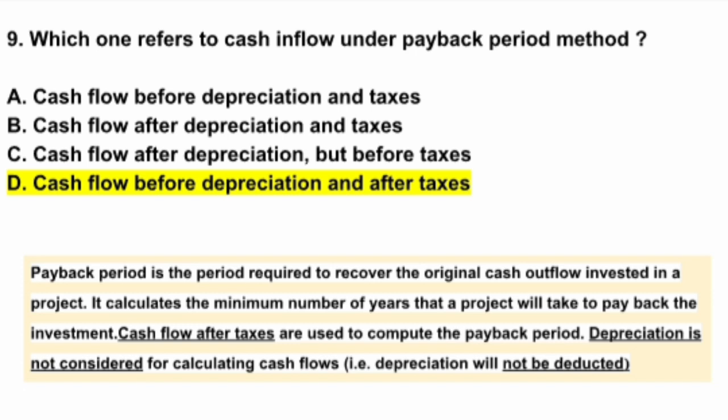In the given options, only two options state cash flow after taxes, that is options B and D. So all other options are eliminated at this point. And we also need to look at the depreciation fact. Depreciation is not considered for calculating cash flows, so depreciation will not be deducted. So here the answer is option D, cash flow before depreciation and after taxes. And this is the cash inflow under the payback period method.